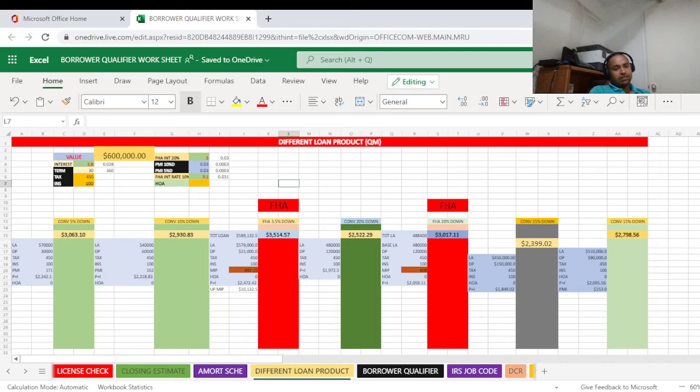What if you are paying only 5% down payment on the same property? Everything will be the same. Your payment will be $3,000, and let's say your private mortgage insurance will be another $171, and principal and interest together will be $2,342. And for example, tax and insurance will be the same.